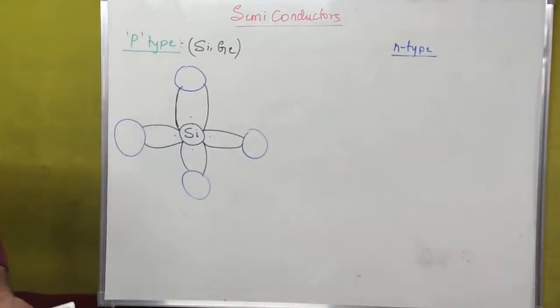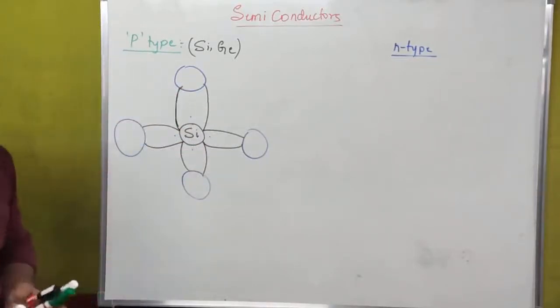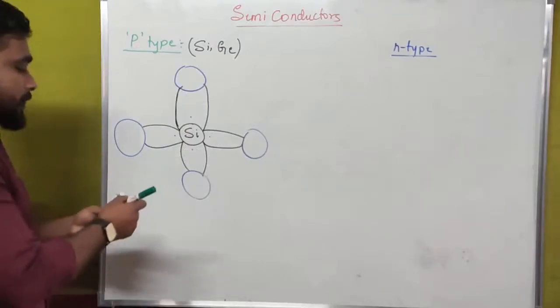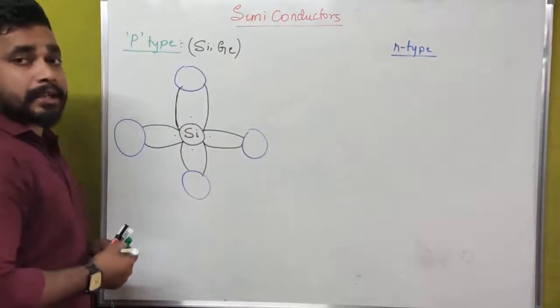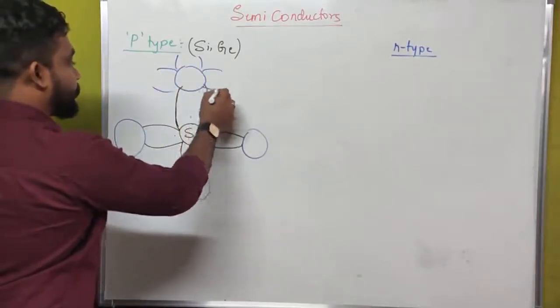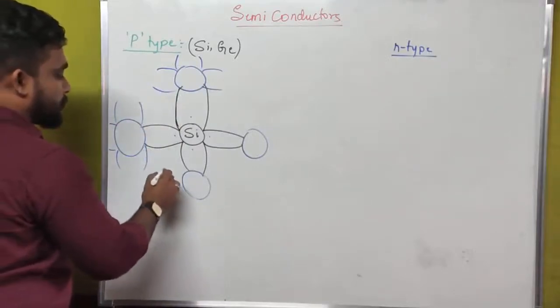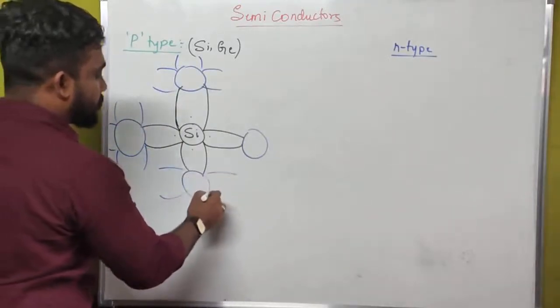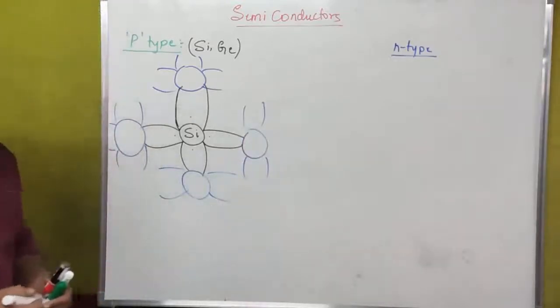If we are adding boron as an impurity to the intrinsic semiconductor, here in this case we have 3 free electrons in its outermost shell.